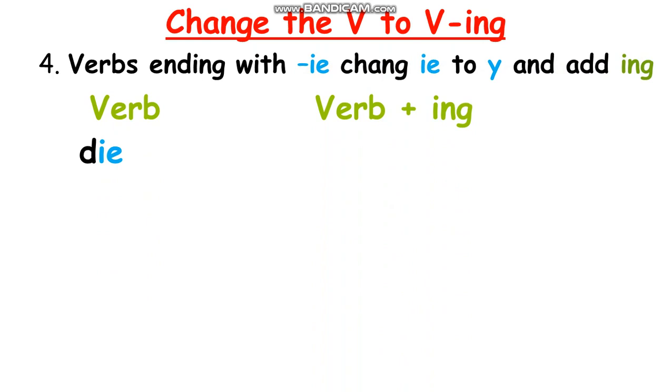The verb die ends with ie. So how to add ing? D, and you change ie to y. No more ie, you just use y, because die ends with ie. So for rule number four, we change ie to y and then add ing. Do you understand?